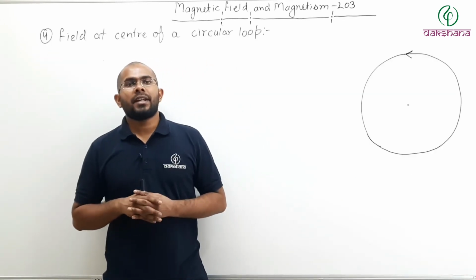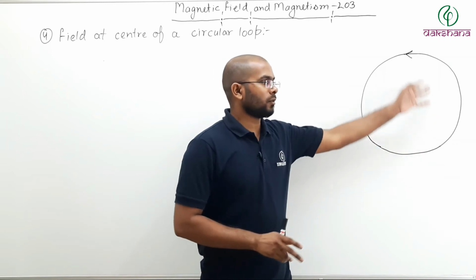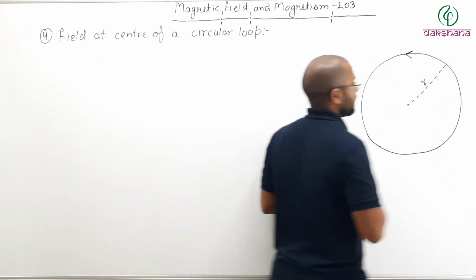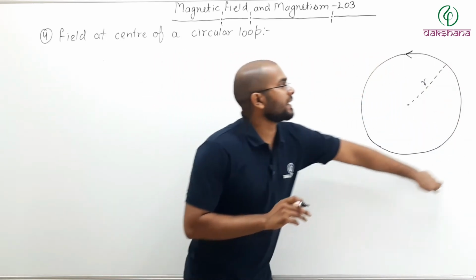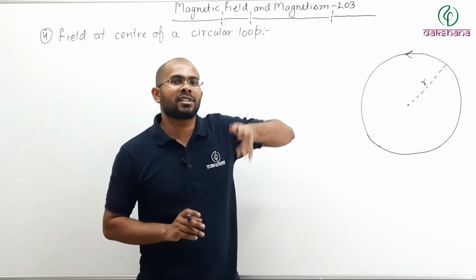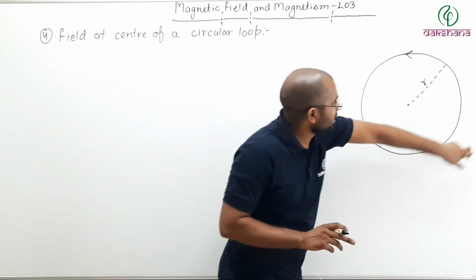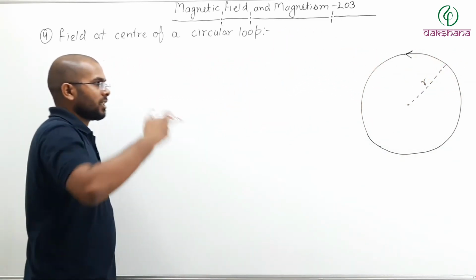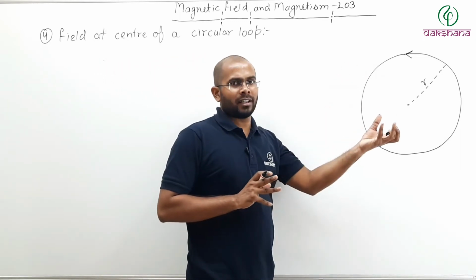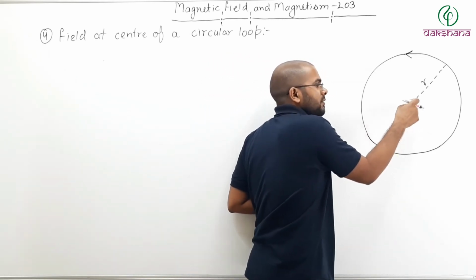Now let us try to find the field at the center of a circular loop. This is my circular loop. Radius of the loop is given as small r. This is the circular loop. This is a current carrying conductor in the shape of a circular loop. Now how current can flow in the circular loop, that you need not be concerned with. The problem here is there is a current carrying conductor and the current is flowing in a circular loop. So I want to find the magnetic field. Since this is a current carrying conductor, there will be magnetic field. So I want to find the magnetic field at the center of this loop.